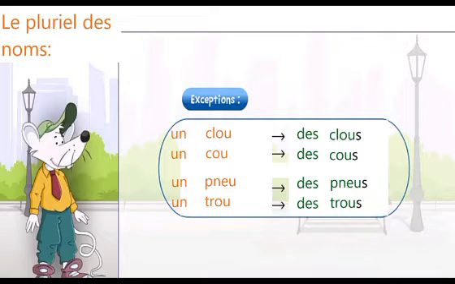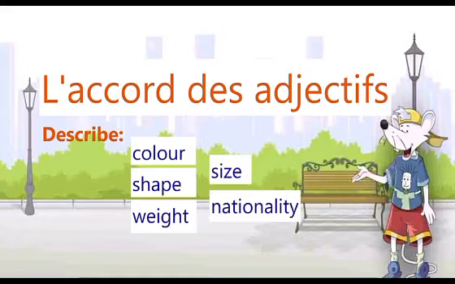Hope you all understood the concept of plural. Now we move to our next concept of adjective. Do you know what is an adjective? Yes, the describing words are called adjectives. How do we describe something? By their colors, shape, weight, size and nationalities. Yes, the describing words are called adjectives, and we describe by color, shape, size, weight and nationalities.